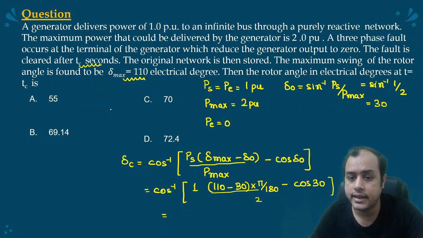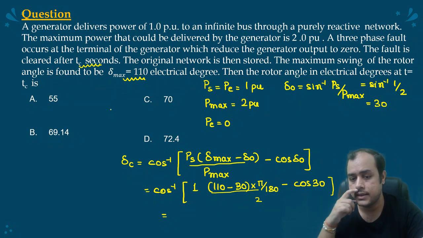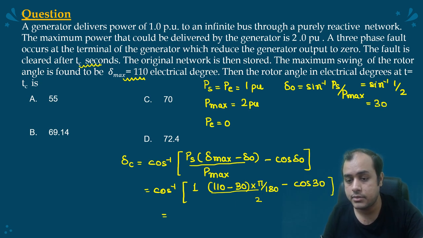But this is a very standard question. I also remember the answer was not this. One minute, I think I am committing a mistake. I am making it a smaller value. Minus P max, PS delta max minus delta naught minus P max 2 cos delta naught plus P max 3 cos delta max.